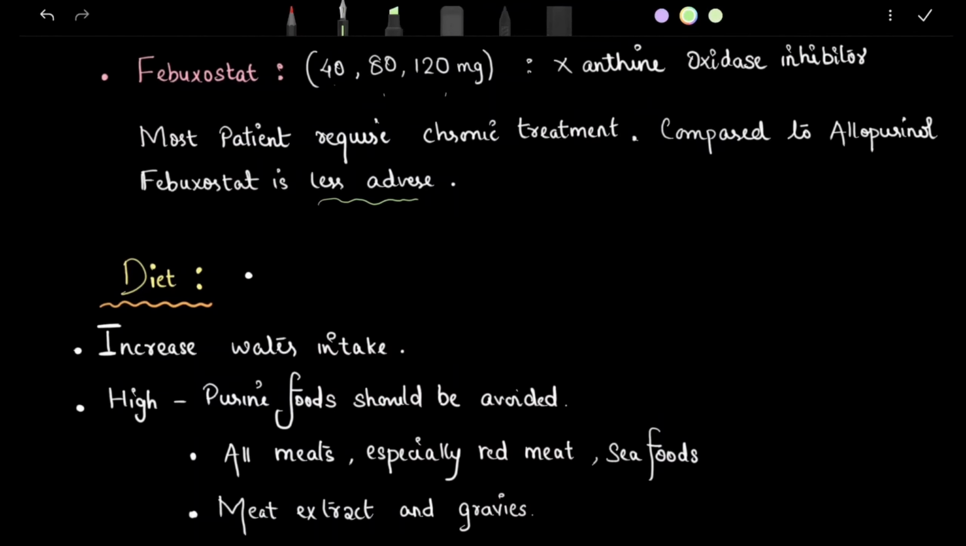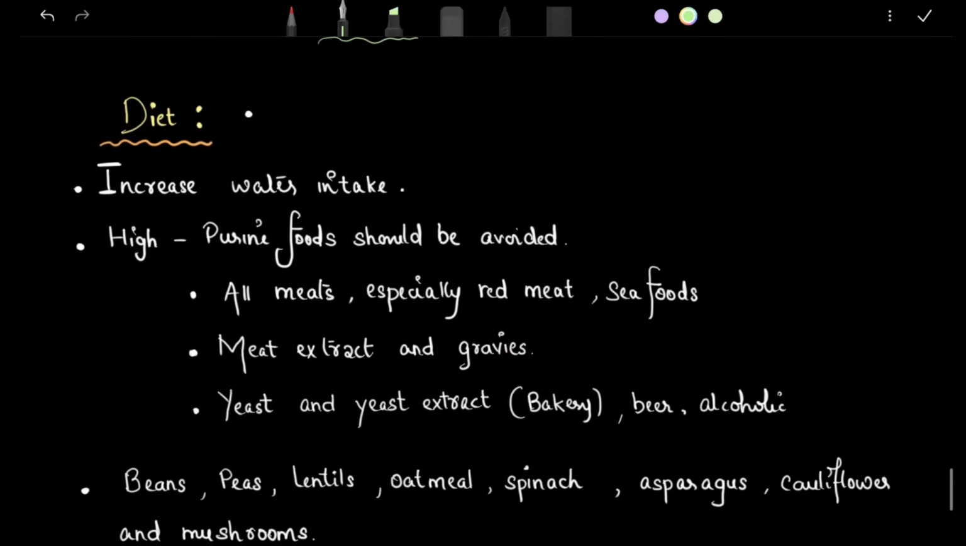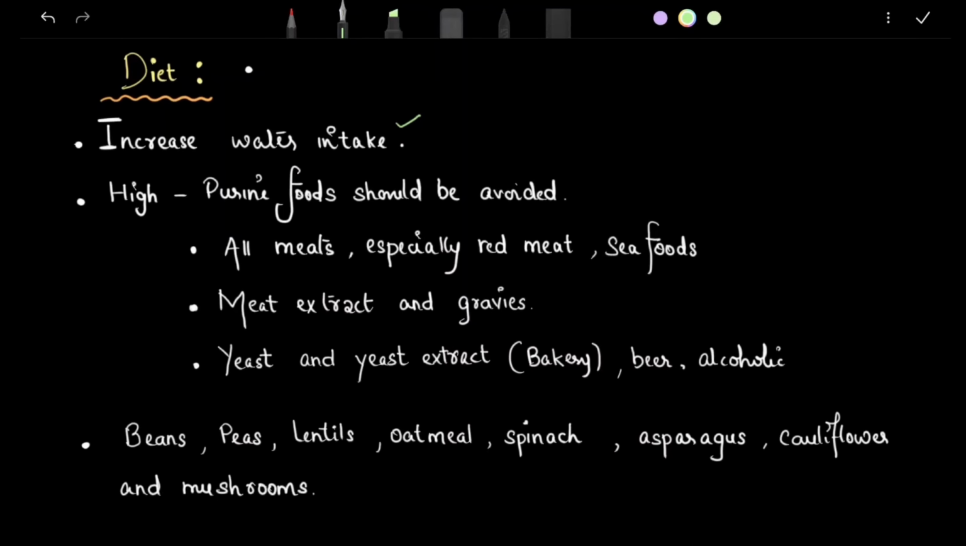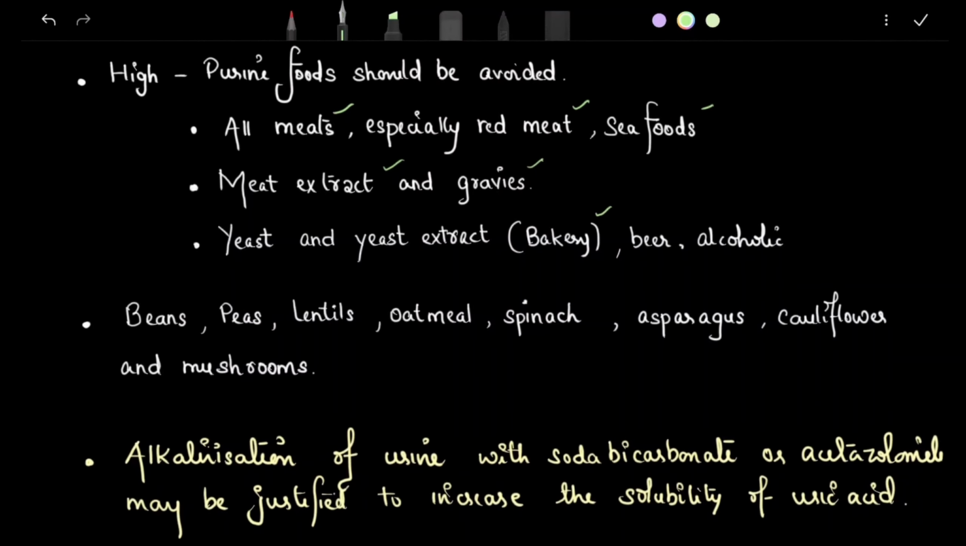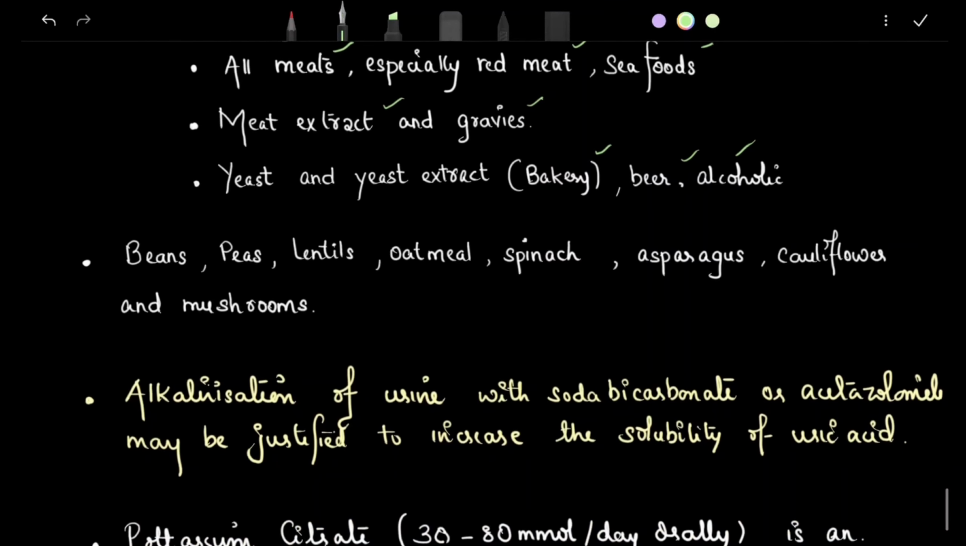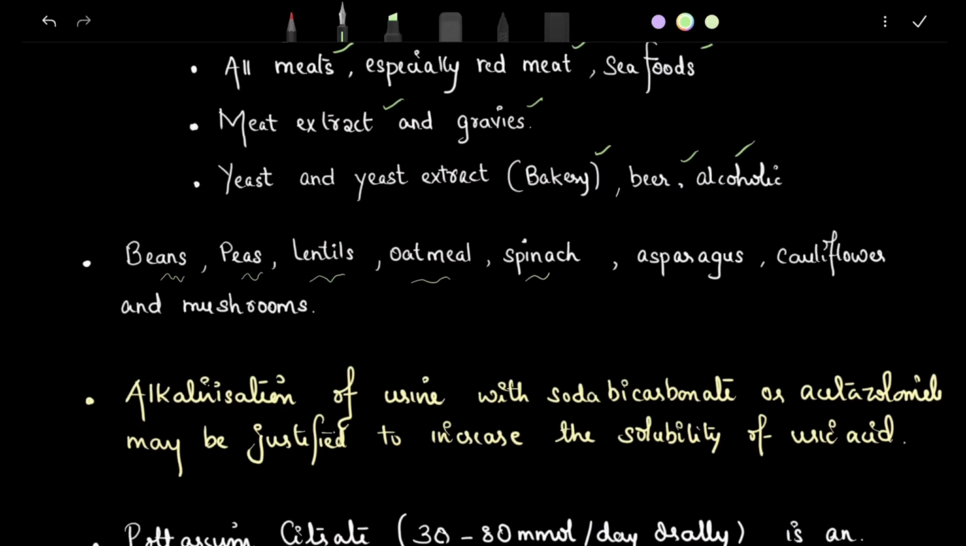Then we discuss the diet. If the uric acid is high in your blood, one thing you can do is increase the water intake. High purine foods should be avoided, like meats, especially red meats like beef. Okay, most seafoods like crab or sardine, meat extracts, gravies, yeast extract, bakeries, beers, and alcohol should be avoided. Okay. Then protein-rich vegetables like beans, peas, lentils, oatmeal, spinach, asparagus, cauliflower, and mushroom should be avoided.